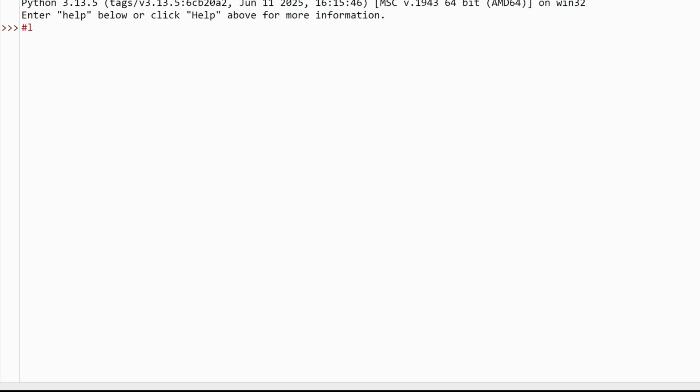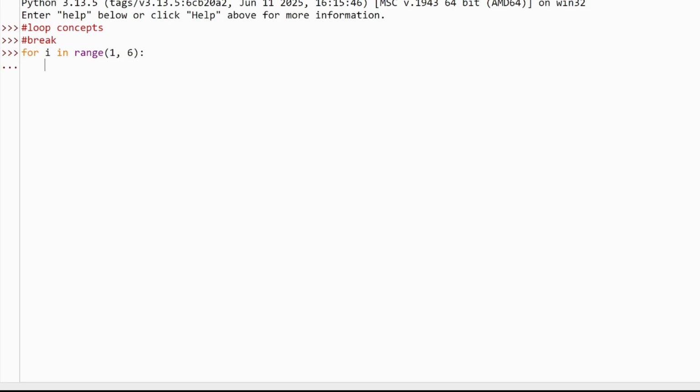In loop concepts, we'll see the first break statement. For i in range 1 to 6, it will iterate up to 5: 1, 2, 3, 4, 5.